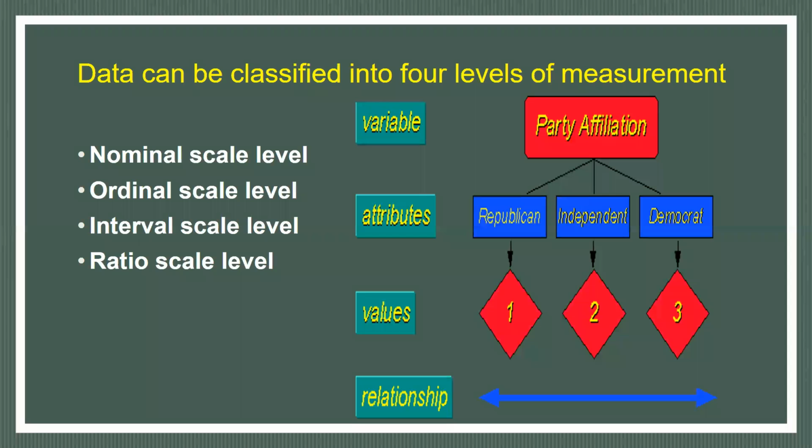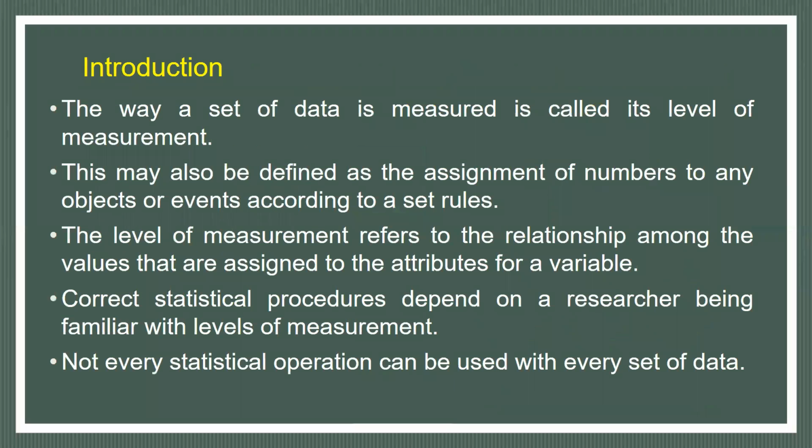So this level of measurement refers to the relationship among the values that are assigned to the attributes for a variable. A variable has different attributes, different attributes are given different values, and the relationship among these values is studied with different levels of measurement, or different scales of measurement.